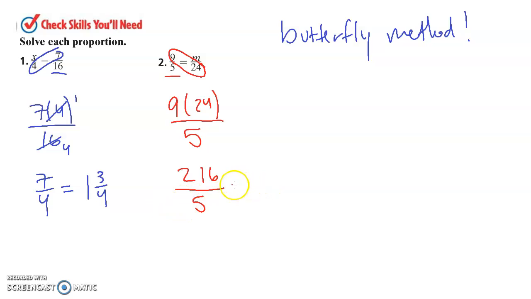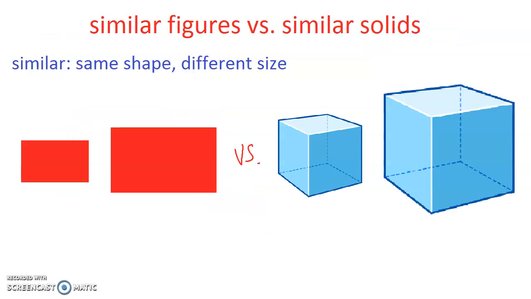If I have to simplify this, 5 can go into 216 43 times with 1 left over, or in decimal form would be 43.2. Alright, so we're going to be using butterfly method. If you remember butterfly method, you're in good shape for this lesson. If you don't remember butterfly method, now's a really good time to refresh our memories with it. Cool? Cool. Let's talk about the difference between similar figures and similar solids.